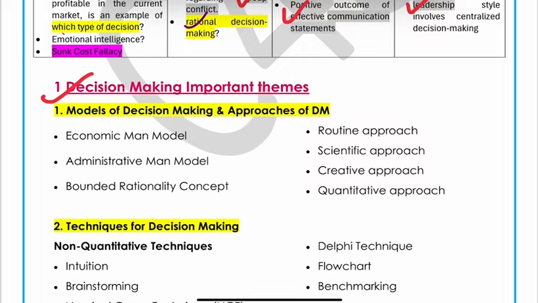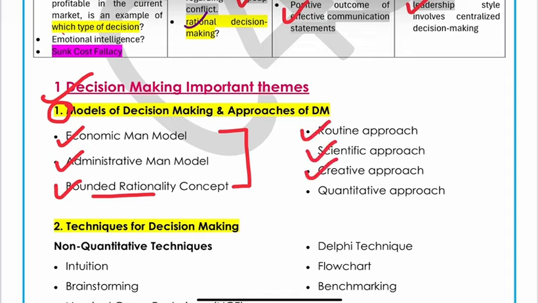So yes, let's discuss the important things that are coming in the decision making part. At first, as I said, the models of decision making: the economic man model, the administrative man model, and the bounded rationality concept under this. These are important, so go and have a look over the features of these. Next, there are different approaches. In a critical condition, which approach will you choose to take a decision? Fewer questions are there.